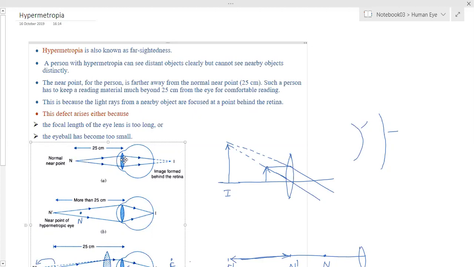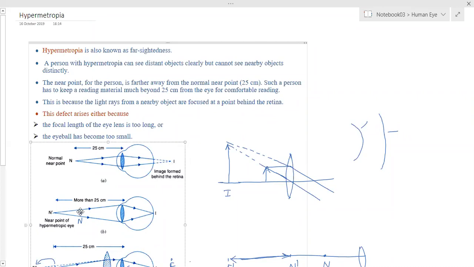From that, whatever image rays are falling on the eye lens, they are converging behind the retina. So there is no retina, no rods, no cones there. Conversion into electrical impulses will not be possible. The brain cannot get the information, so how will it process it? Processing cannot be done. So that is the problem with the near point, because this near point has been shifted to some more distance.